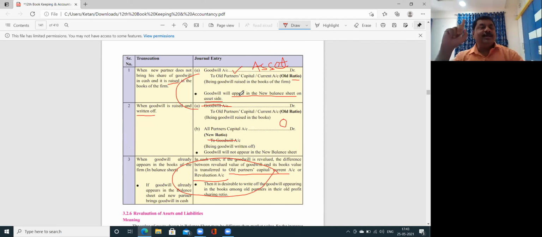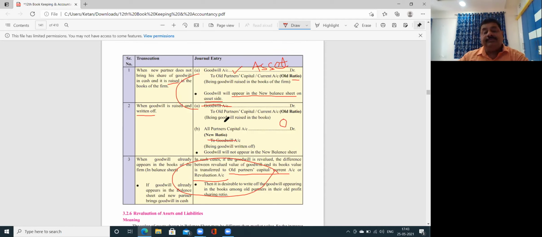If it is brought in cash, cash or bank account debit to goodwill and goodwill account debit to old partner's capital. If it is not brought in cash, the first entry is cancelled. Goodwill account debit to old partner's capital or current account. And in cash, it is the sacrifice ratio. And in goodwill raised, it is the old ratio.